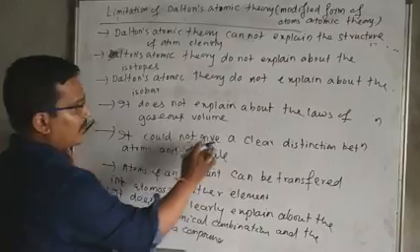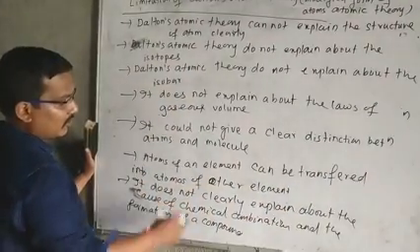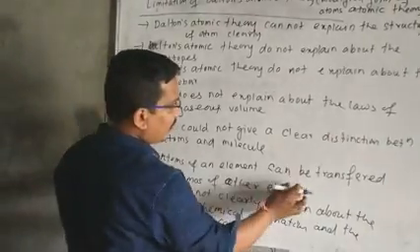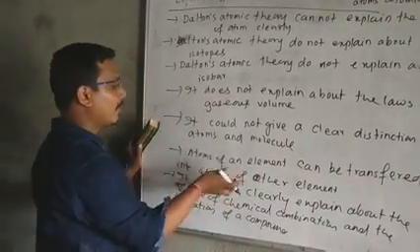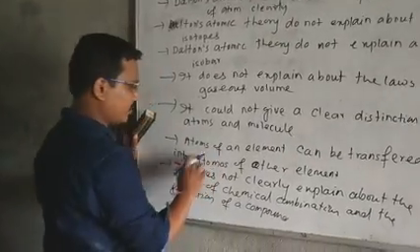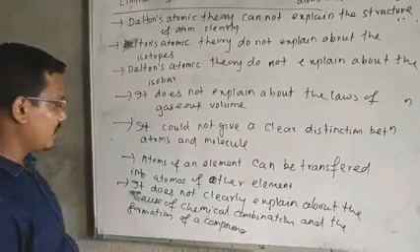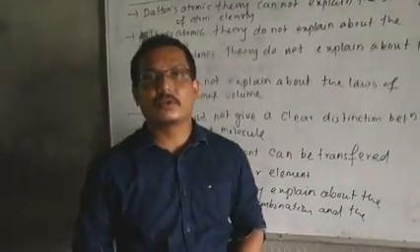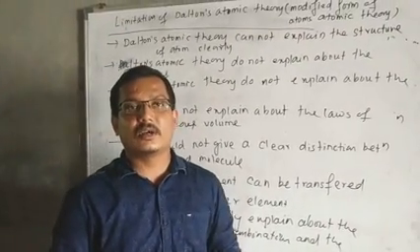It could not give a clear distinction between atom and molecule. Atoms of an element can be transferred into atoms of another element, which Dalton's atomic theory says cannot be possible, but modern research explains it can be possible. It does not clearly explain the cause of chemical combination and the formation of the compound. This is all about the postulates and the limitations of Dalton's atomic theory.